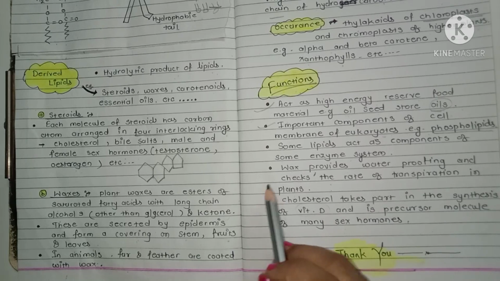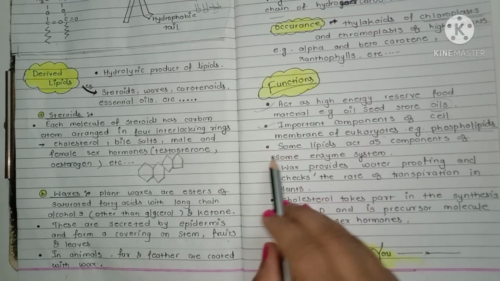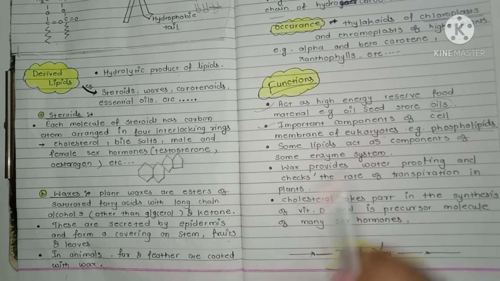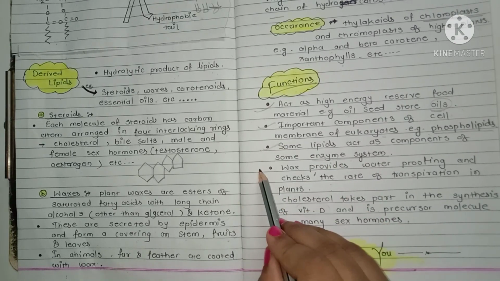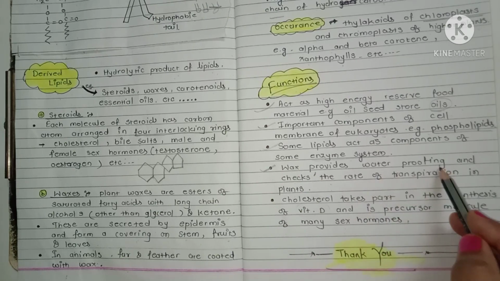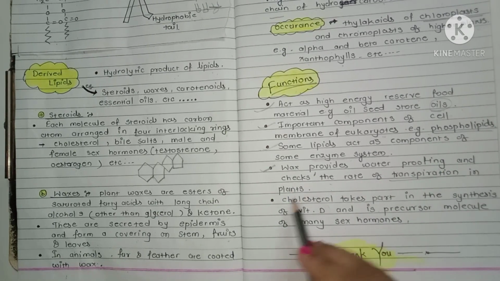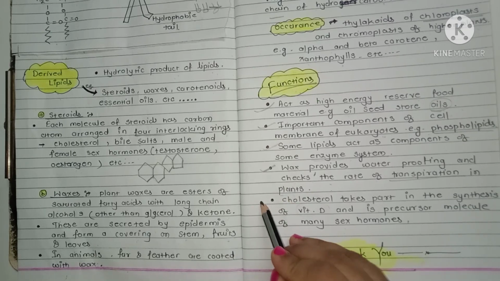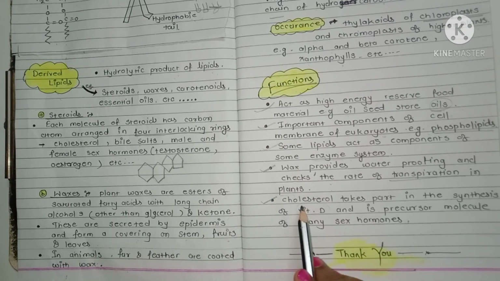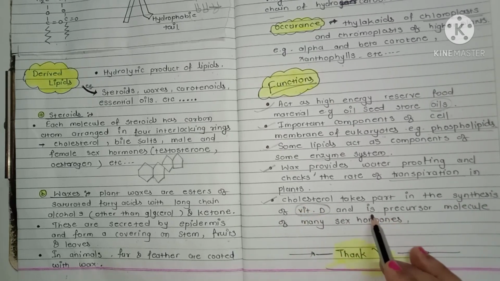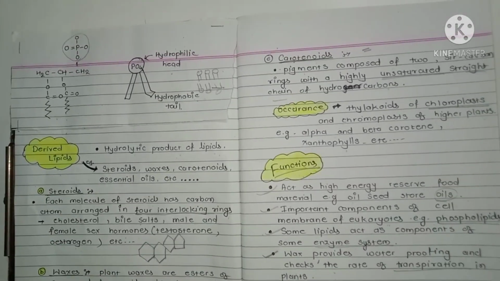Okay, got it? Next function is that some lipids act as a component of some enzyme system. Next, wax provide waterproofing and check the rate of transpiration in a plant. And the last function is the cholesterol takes part in the synthesis of vitamin D and is a precursor molecule of many sex hormone. So this is all about the lipid.